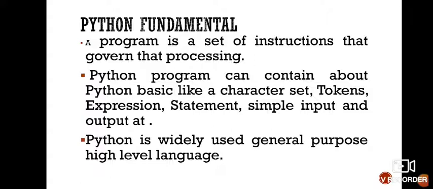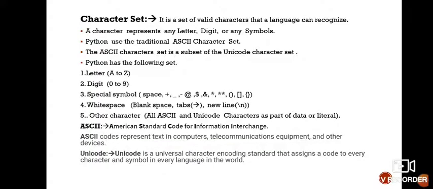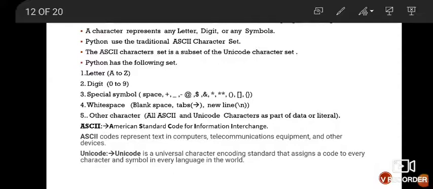These are very required for Python fundamental programming. Basically, Python is a widely used general-purpose high-level language. So let's start. First is the character set. A character set is the valid characters that a language can recognize. A character represents any letter, digit or symbol. And as you can see here, Python basically has a subset of the Unicode character set or ASCII code.